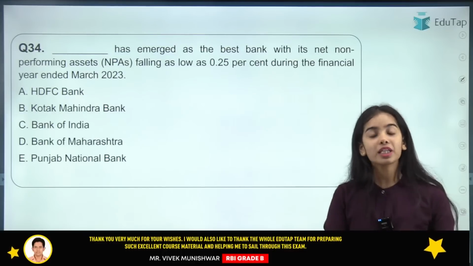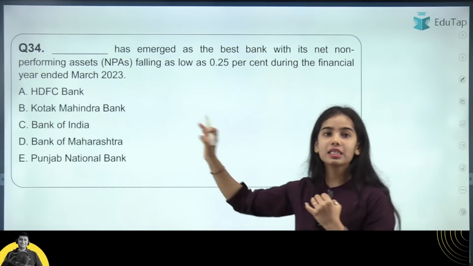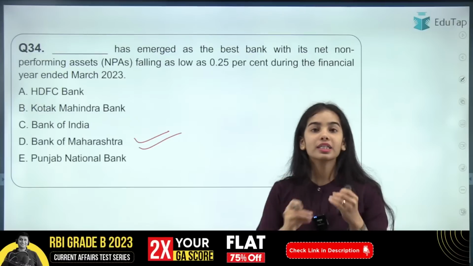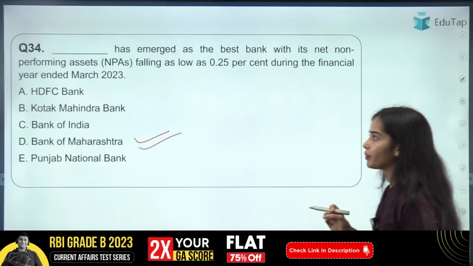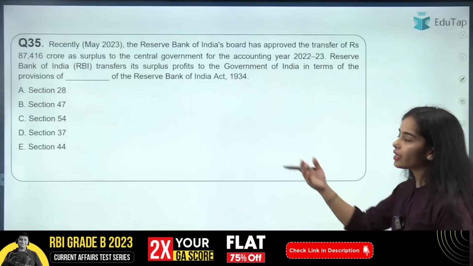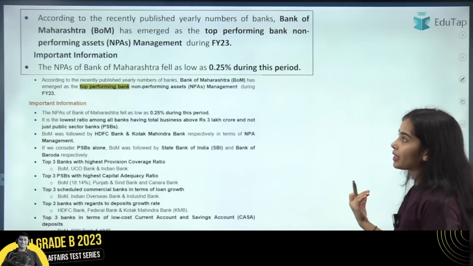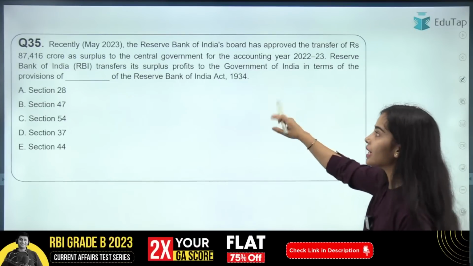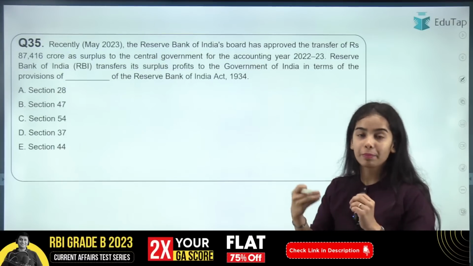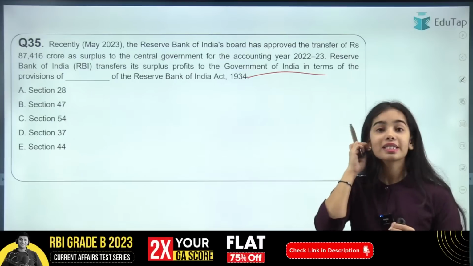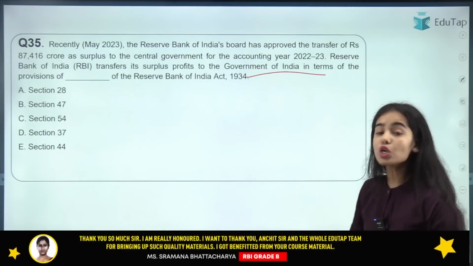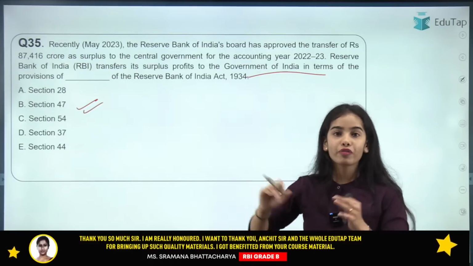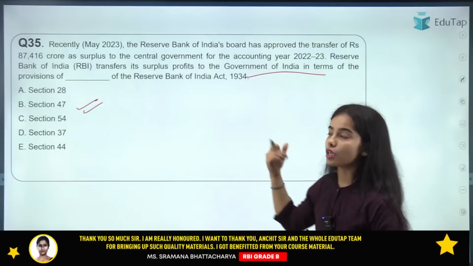Now, the lowest net non-performing asset is of which of the following banks? Again here the Bank of Maharashtra is the one that has the lowest non-performing assets. Okay, now coming to the next question, you can see the details here. You can easily answer this question. The Reserve Bank of India has transferred the surplus to the Government of India under which section of the Reserve Bank of India Act 1934? We have just discussed this: it is Section 47 under which the surplus is transferred to the Government of India.